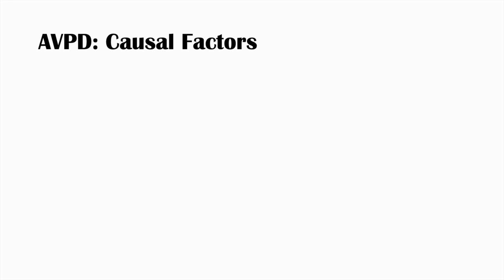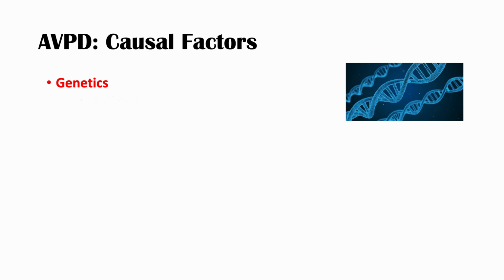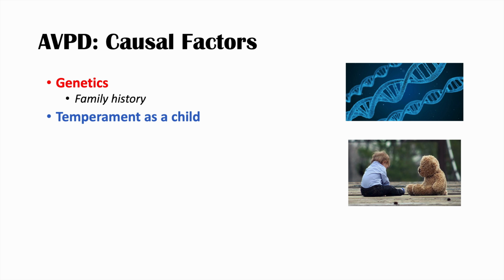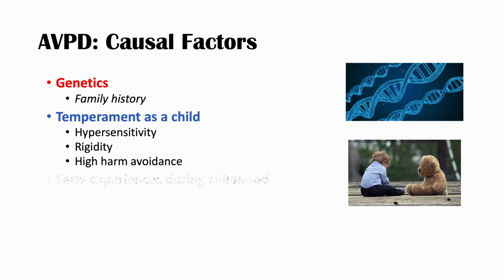So what are some of the causal factors? One of them is genetics. So the heritability coefficient is actually estimated to be around 0.6. So we can look at a family history. Is there a family history of avoidant personality disorder or certain similar traits in one's family? We can also look at how the patient was as a child. What was their temperament? This can be a causal factor. So kids that were hypersensitive or had rigidity or a rigid outlook on life, or had a high harm avoidance, are more likely to have avoidant personality disorder.